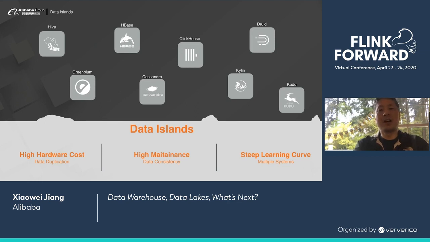While the choices are always good, in this case it's actually an indication that none of the choices above is good enough to meet all the requirements from Lambda architecture. As a result, our application developers are forced to use multiple such systems. And when this happens, we will have data islands.